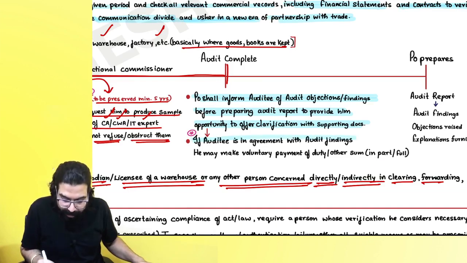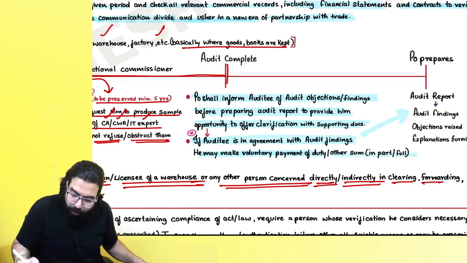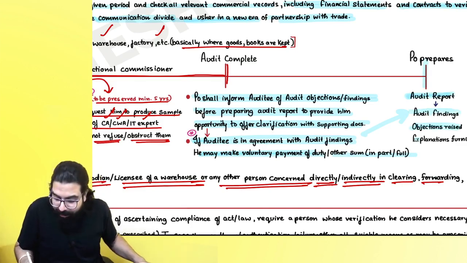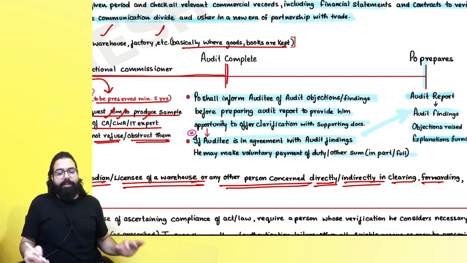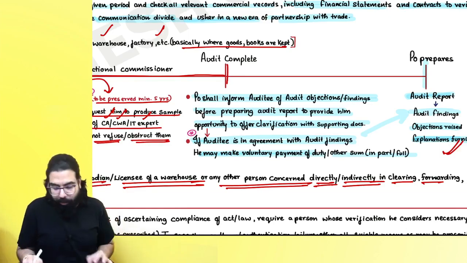Now, if the auditee is in agreement with the audit findings and makes a voluntary payment of the duty or any other sum, in part or full, then he will prepare the audit report, where he will record these are the objections I raised, this was the explanation which was given. All these details he will record in the audit report prepared by him.